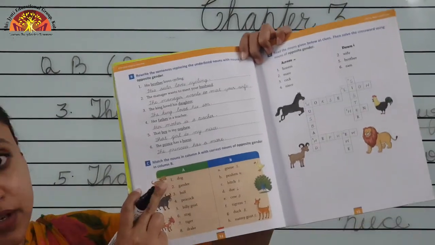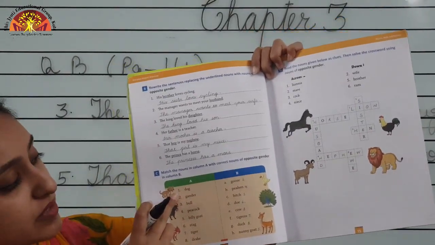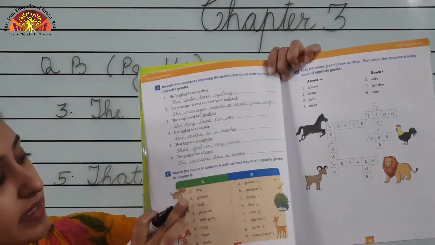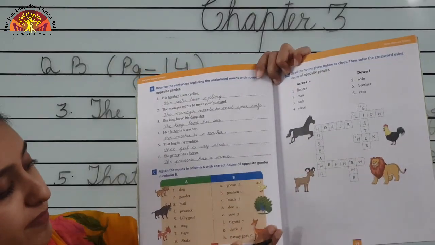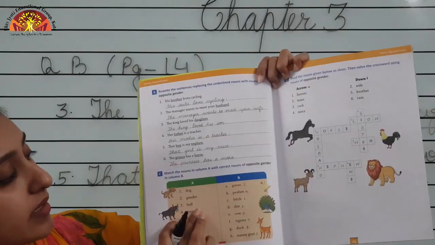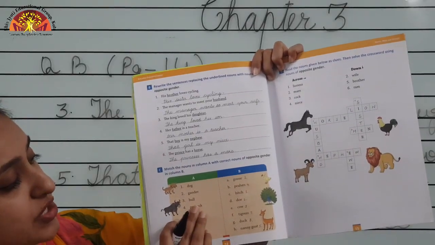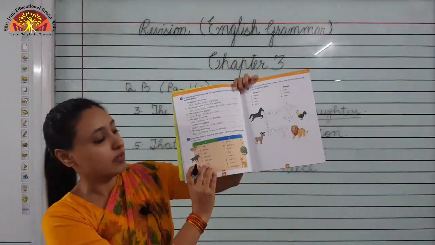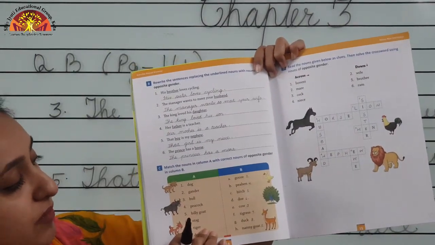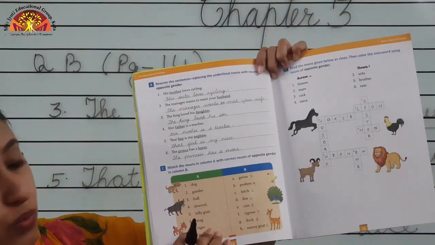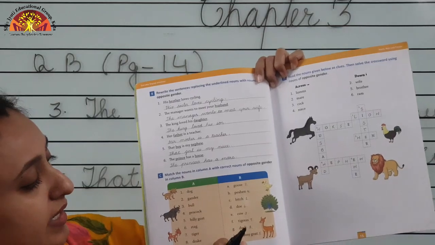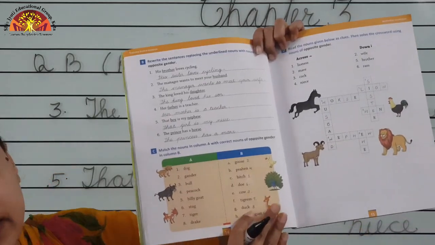The opposite gender of dog is bitch, number C. Mark 1 here. The opposite gender of gander is goose. Number 3 is bull, the opposite gender of bull is cow. Number 6, the opposite gender of stag is doe. Number 8, the opposite gender of drake is duck.